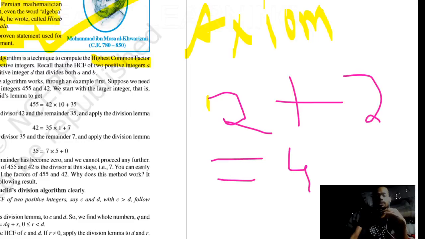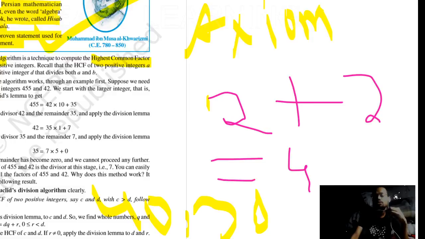Recall that HCF, as the name suggests, is the highest common factor between any two numbers, suppose 40 and 30. What should be the common thing between the two of them? We can easily say by getting their prime factors. What is a prime factor? Prime numbers cannot be further divided by any other number except itself or 1. So 40 can be written